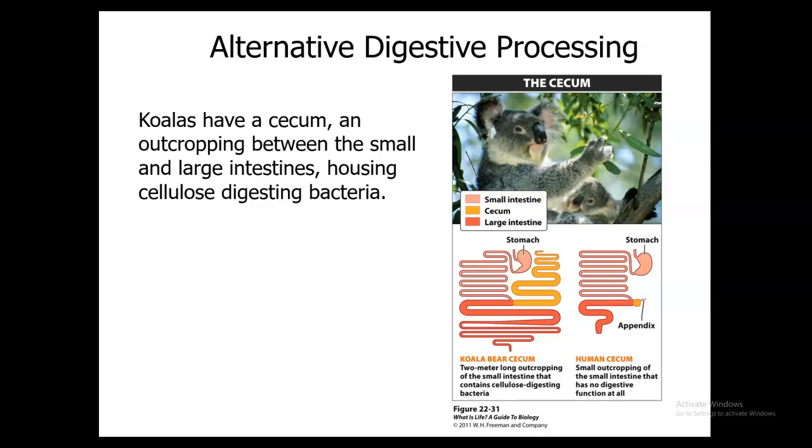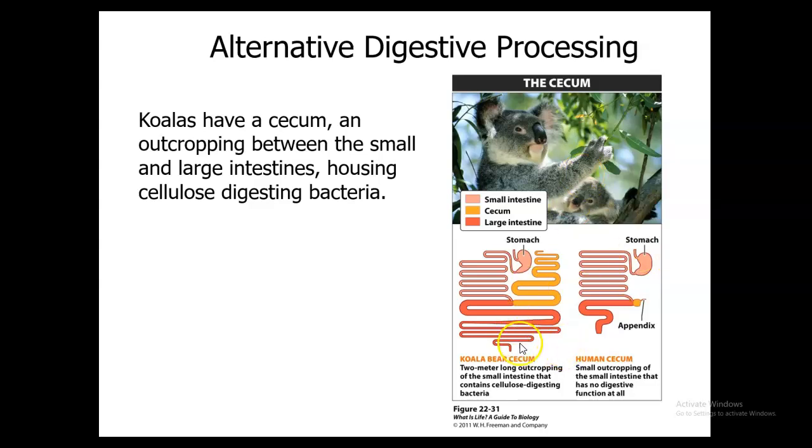Next, it's going to have what's referred to as a cecum. That's going to be a long outcropping of small intestine, and it contains cellulose digesting bacteria. Chyme passes to the cecum, and cellulose digesting bacteria help break apart the cell walls in the plant material. And so if you look here, you can see the small intestine, cecum, and large intestine.